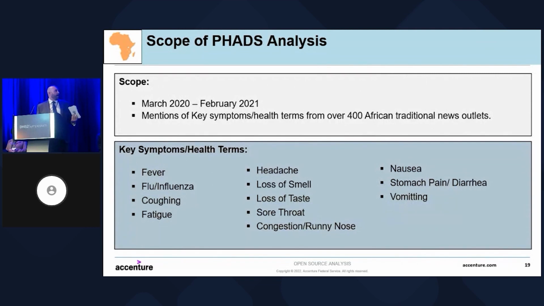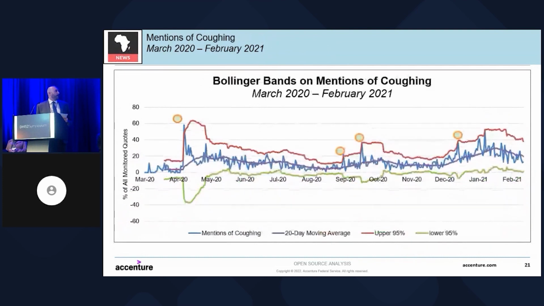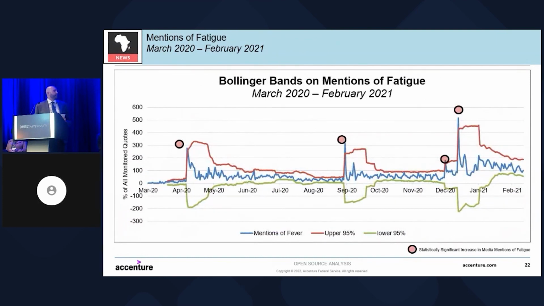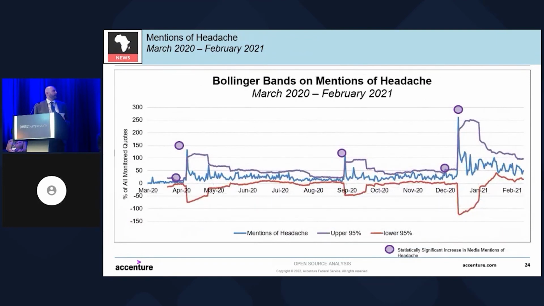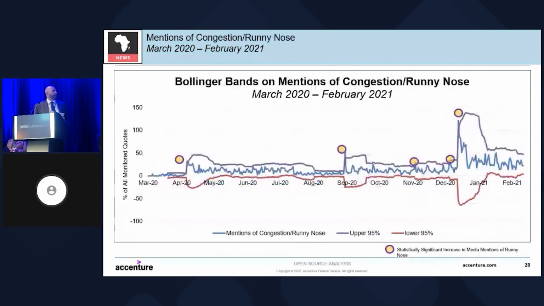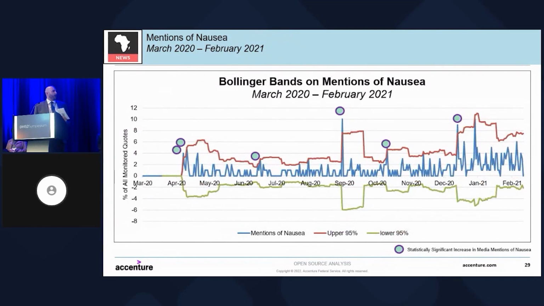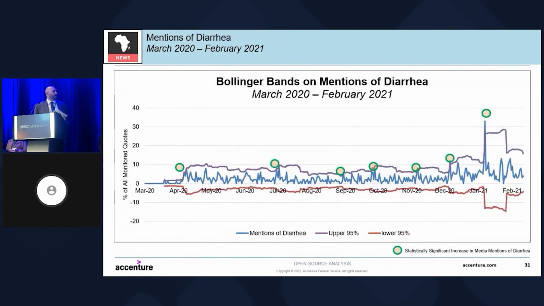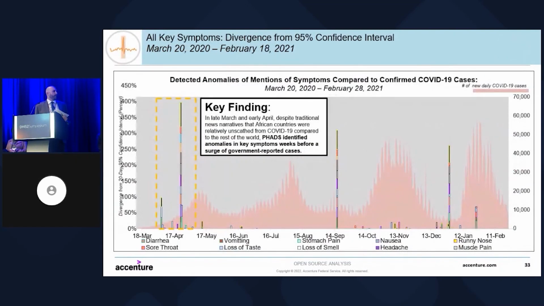I conducted analysis on 12 different public health symptoms and health terms from March 2020 through February 2021, which included flu, coughing, fatigue, muscle pain, headache, loss of taste, loss of smell, sore throat, runny nose, nausea, vomiting, diarrhea, and overcrowding of hospitals.